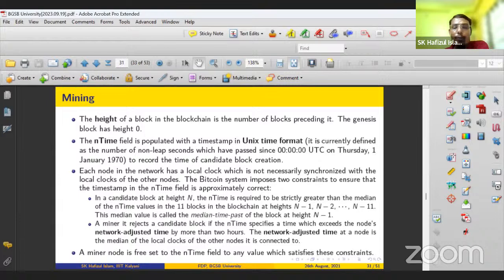Every 2 hours, every node wants to synchronize their time. So they will take the previous 11 nodes and take the median value as the network adjusted time. This nTime field should not exceed the median time plus 2 hours. So these two conditions must be met to create this nTime field. Now the miner will satisfy both conditions, 1 and 2, and accordingly decide this time field, right? So this is the nTime field.